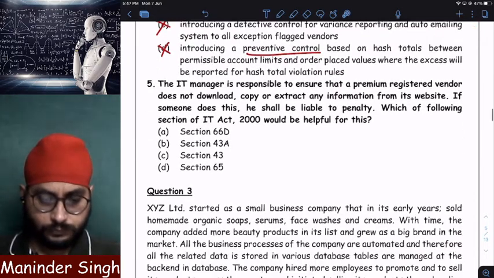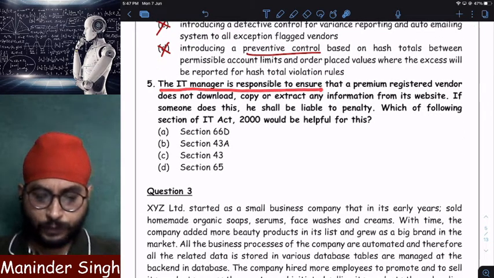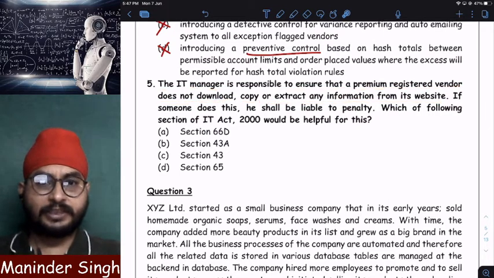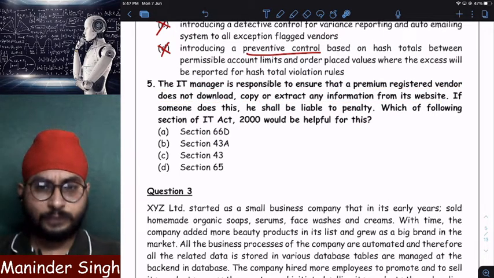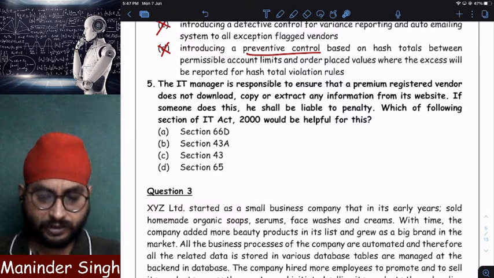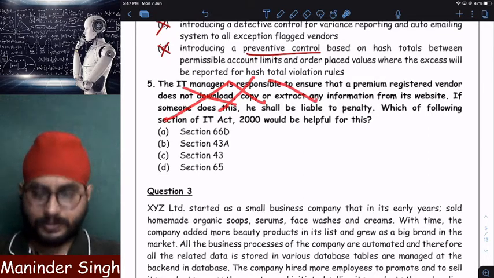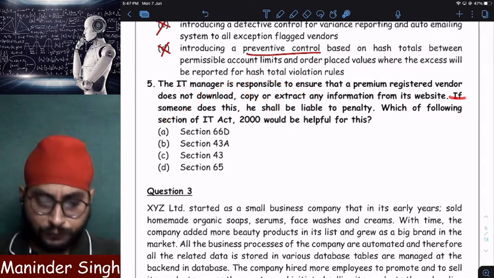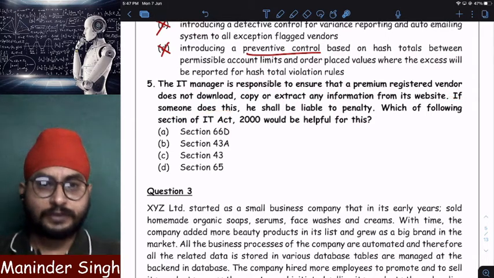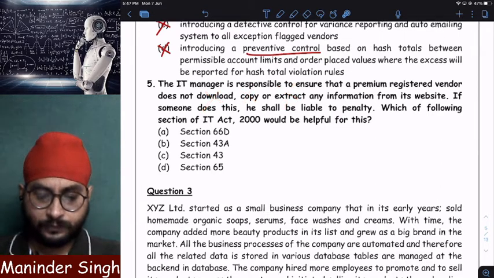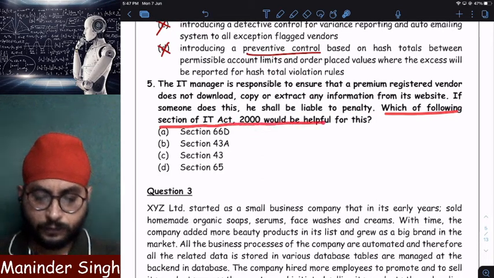Next. The IT manager is responsible to ensure that a premium registered vendor does not download or copy or extract the information from its vendor. So it is the responsibility of the IT manager to ensure that vendors are not able to download any data, copy any data or extract any data from its website. If some vendor was able to download or copy or extract the information, the IT manager shall be liable to penalty. Which of the following sections of the IT Act would be helpful for this?